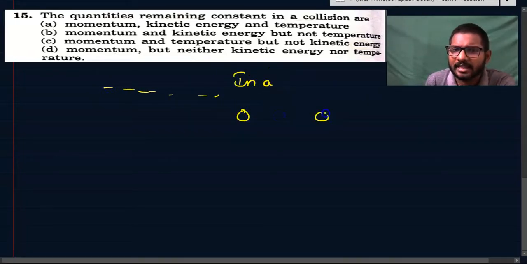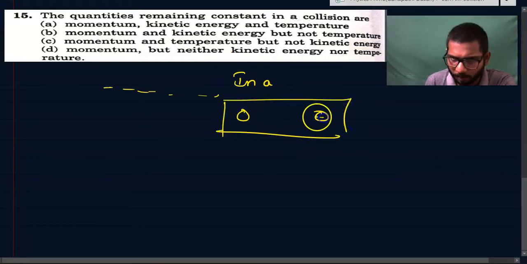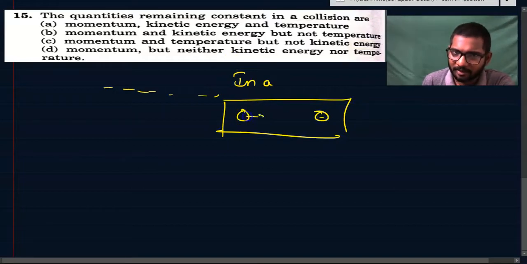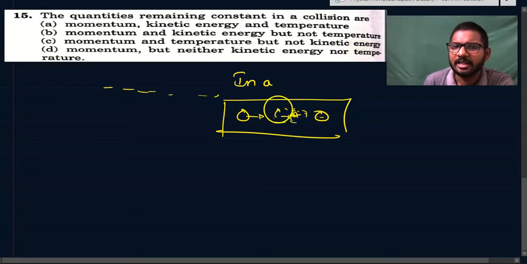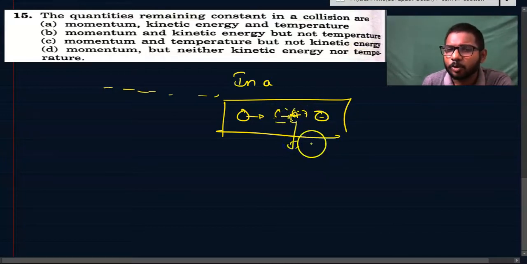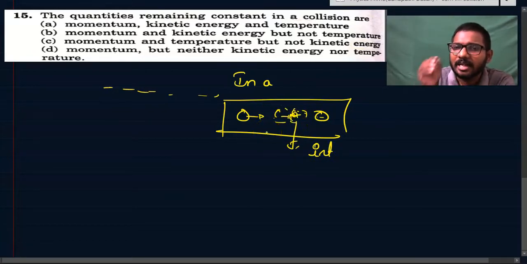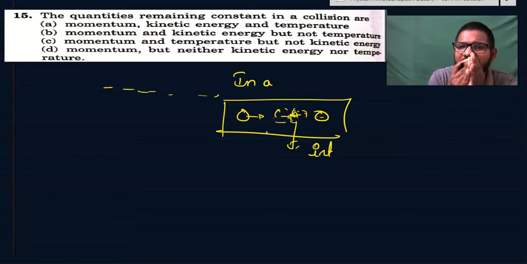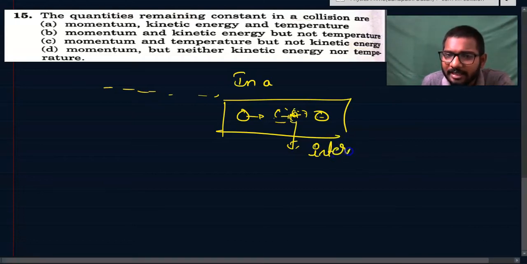if we consider two particles, or three particles, as the system, when collision is happening, they're actually exerting force on each other. For this two particle system, the collision is happening due to internal force. If we consider these two particles to be our system, the collision happens due to the force exerted by these two particles on each other. That force will become internal force.